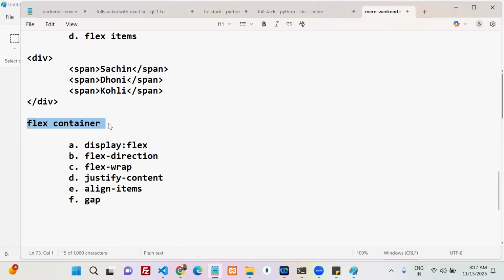When one element is turned into a container, whenever you apply display with the value flex, that particular element acts like a container.